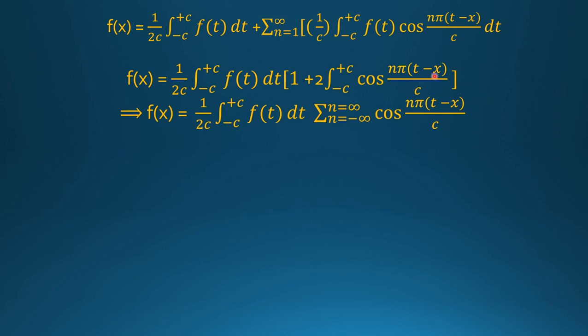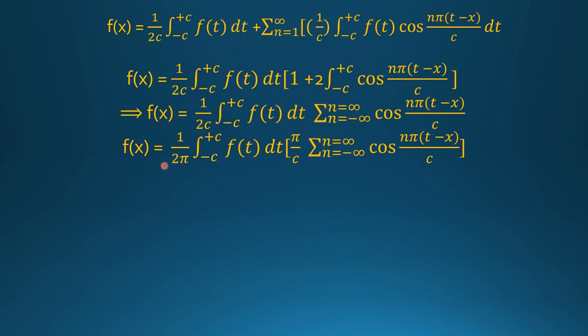Now, as the cosine function is an even function, that is cos(−θ) = cos θ, the term 1 + 2 Σ can be written as a sum from n = −∞ to +∞ of cos(nπ(t − x)/c), because for n = 0 it gives the value 1.